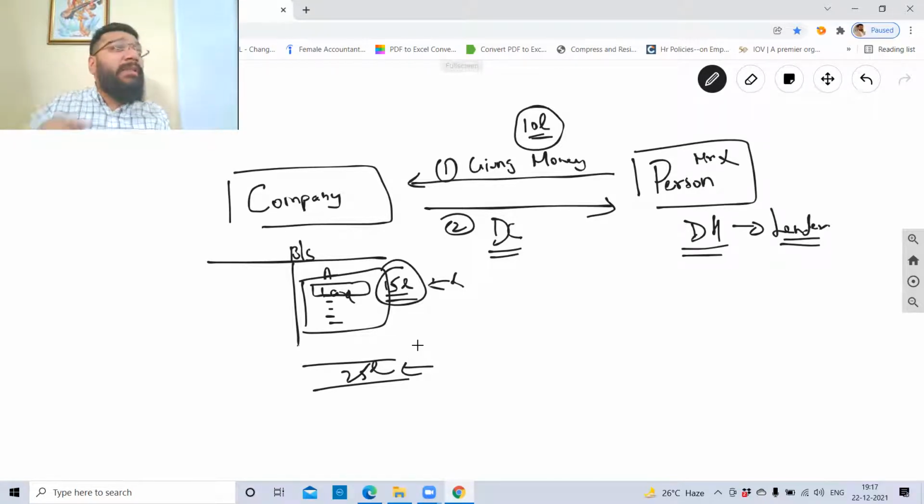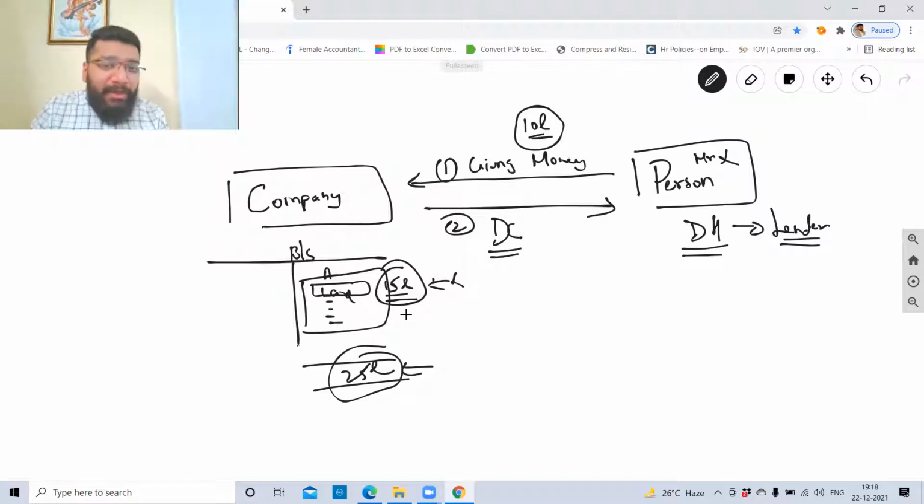Floating charge means what? Something which is changing. Fixed means something whose value will not change. For example, if I record land at 15 lakh rupees, we follow the historical cost system, where until I sell the land, the value of the land will reflect at the same 15 lakh rupees, the purchase cost. So it is fixed. Floating means what? If I take the total of all the assets, the total will change every day, no?